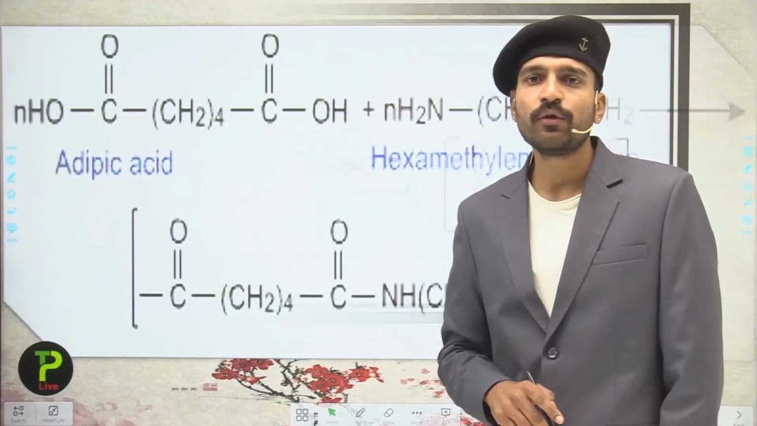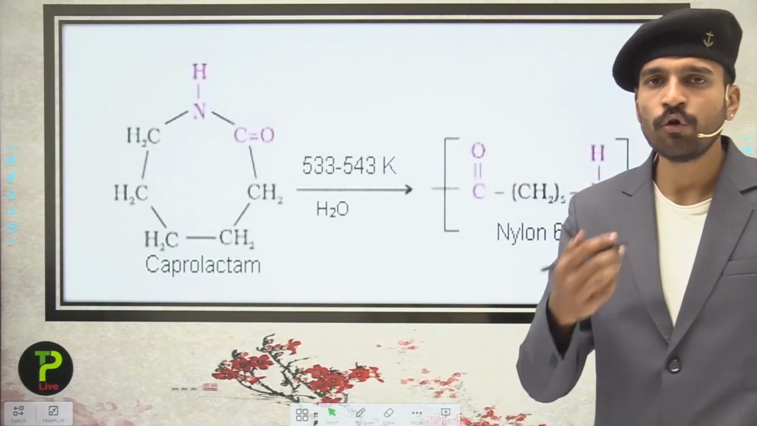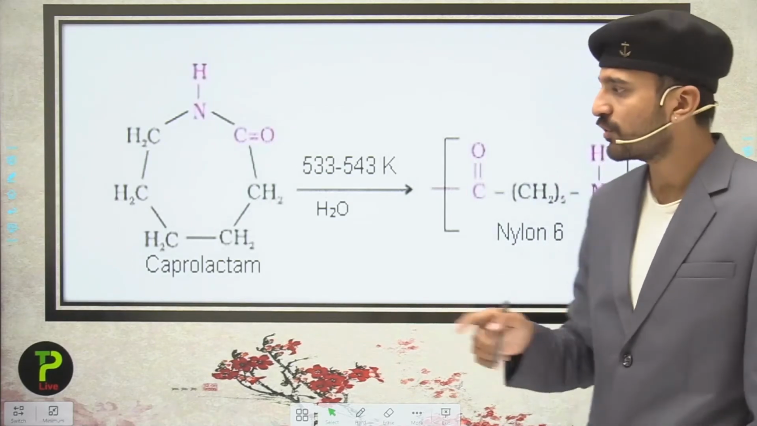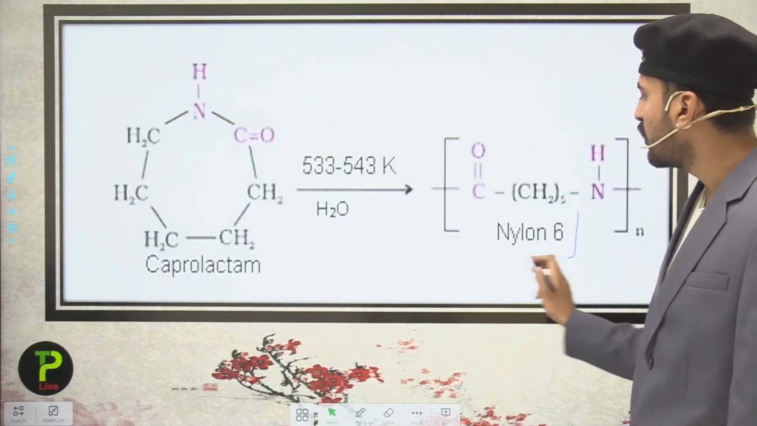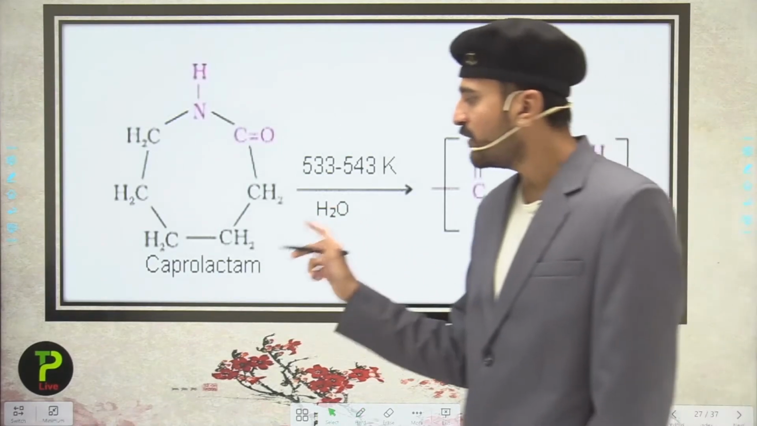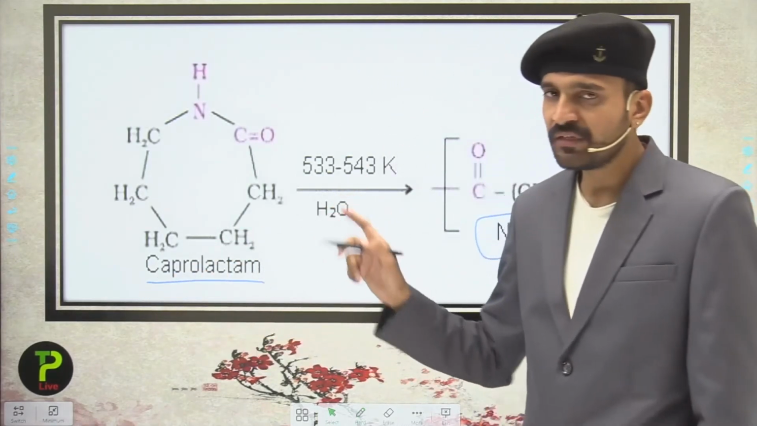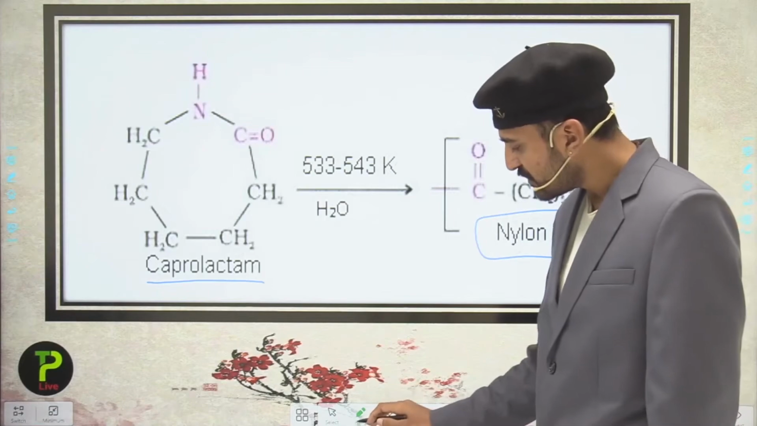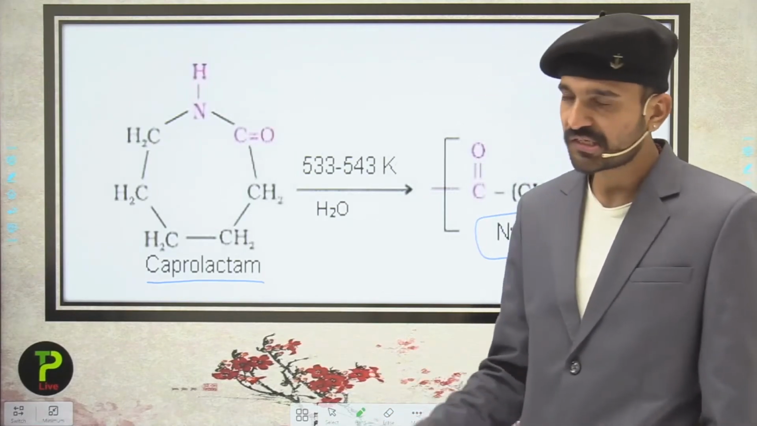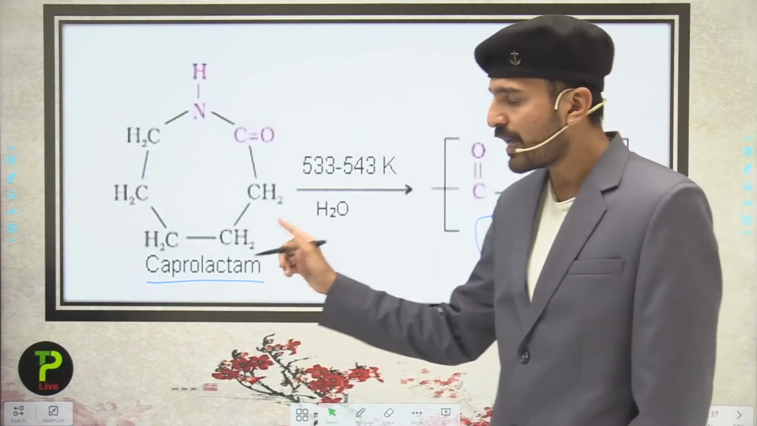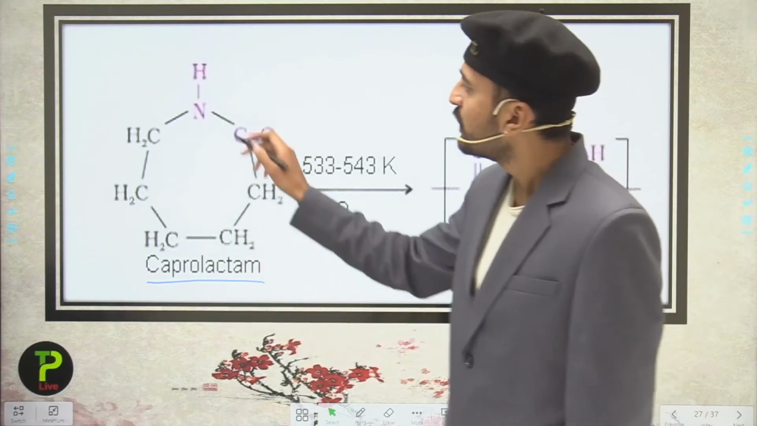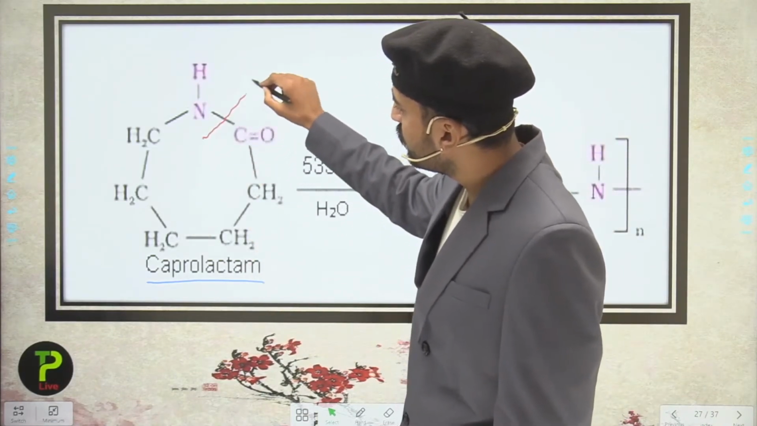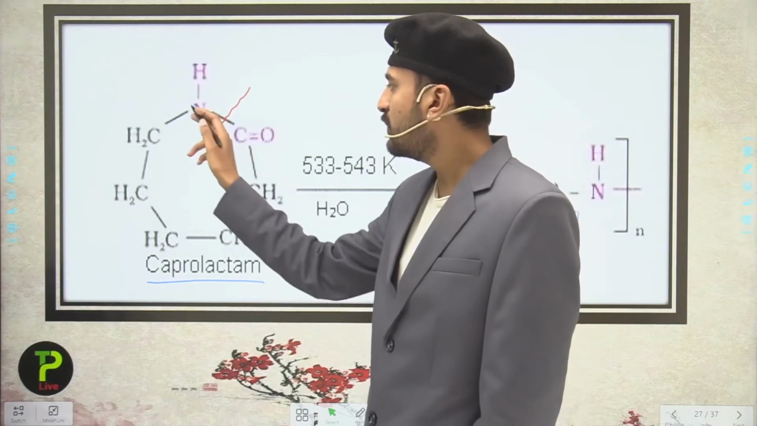Now moving into the next nylon that is also important, that is nylon 6. So here you can see this is nylon 6, and it is made from caprolactam. Remember this name, students, this has been widely asked in the NSO examinations. So nylon 6 is made from caprolactam, and here you can see there is the breaking of this bond between the nitrogen and the carbon.